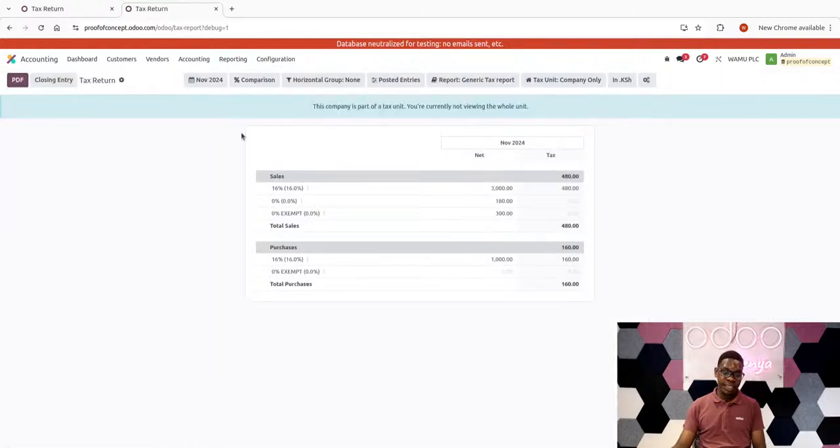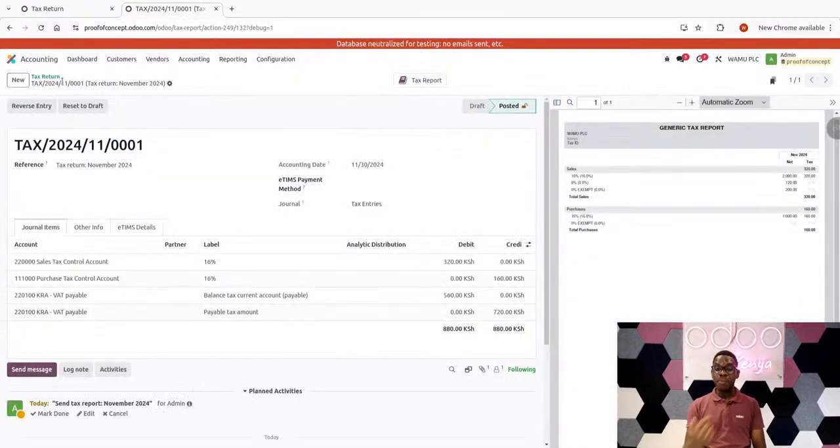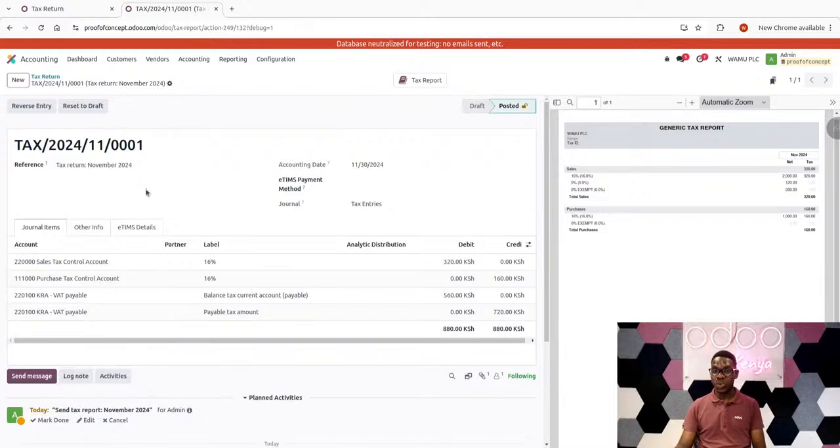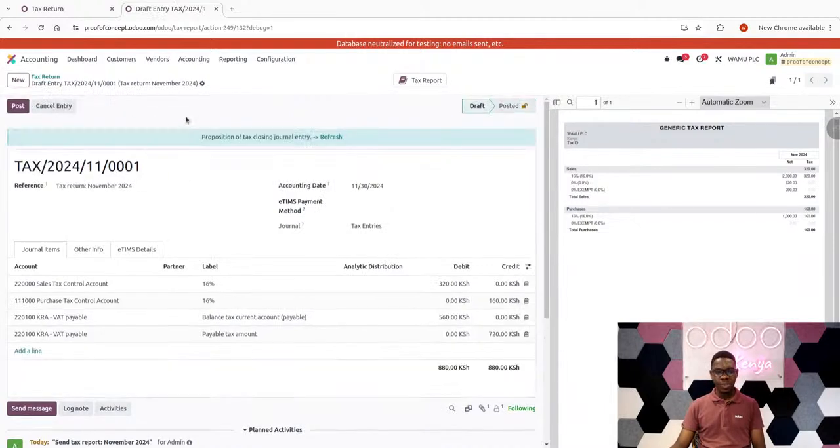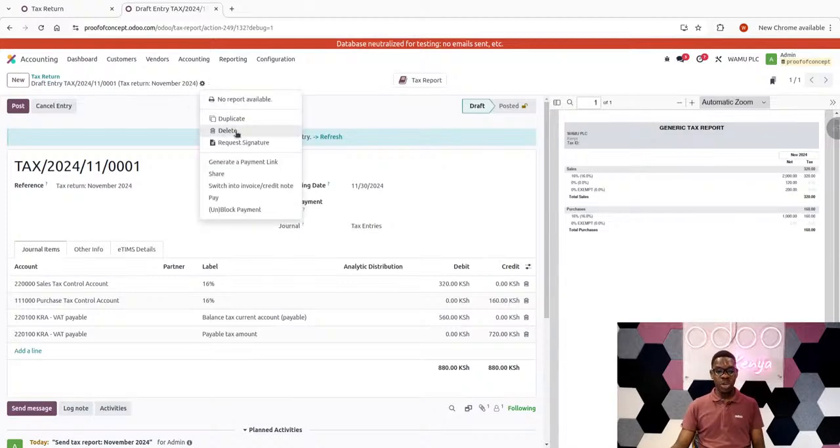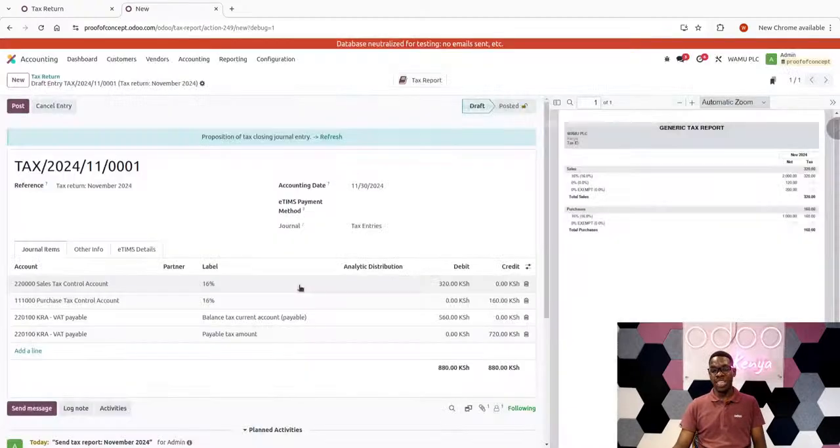So basically the basic steps. From here, you can simply close entry so that you can get the previous version of the report that you had closed, which is this one, right? Then you ensure that, because this figure of 720, as you can see here, may not necessarily be right because it's missing an invoice, you reset this draft to remove this entry and recognize a new one, which is the right entry. If possible, I could even do away with it completely because it's not right at all.